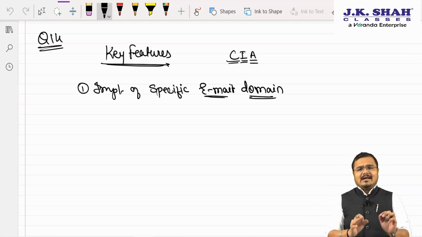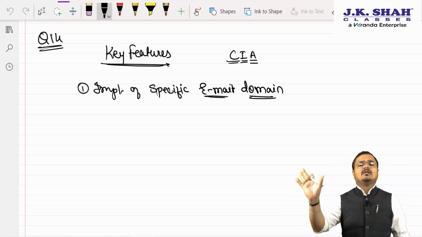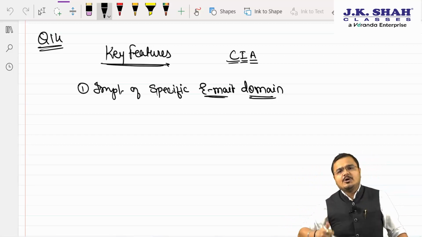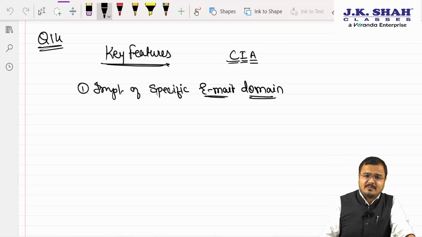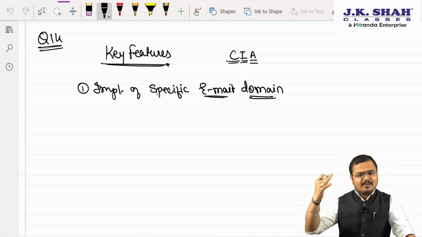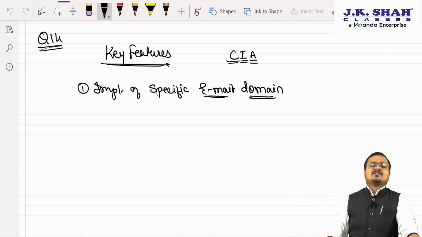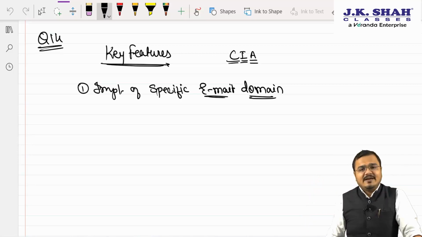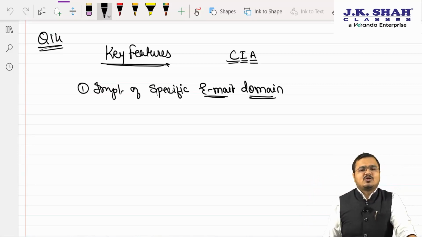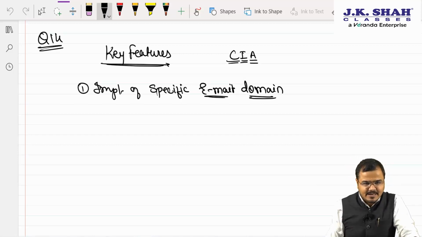One ID should be dedicated for all the communication. A bank should not use different IDs to communicate with customers in a very different manner. Like for example, most of the time you have seen the bank uses the common what? Sir, email domain, which is anyway one of the very important ways to protect the data's confidentiality, integrity and availability.